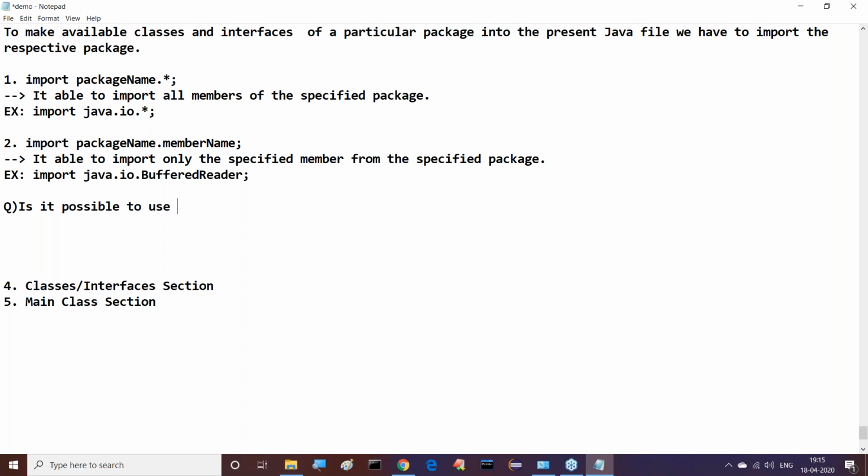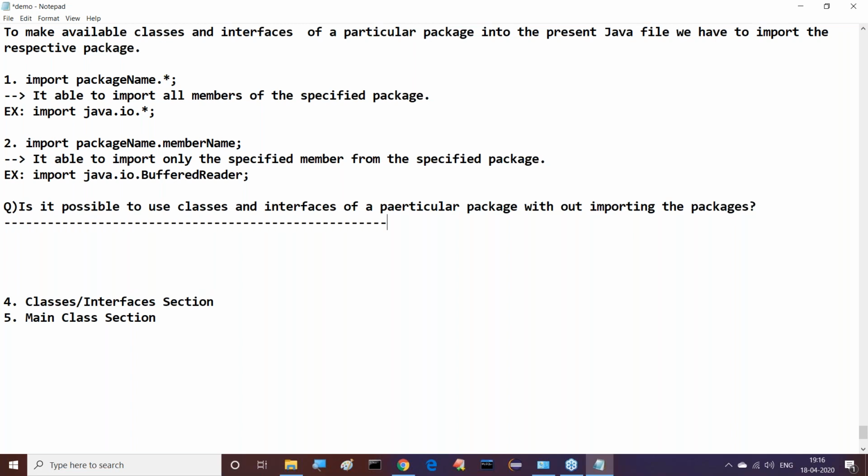Is it possible to use classes and interfaces of a particular package without importing the respective package? Without importing that package?